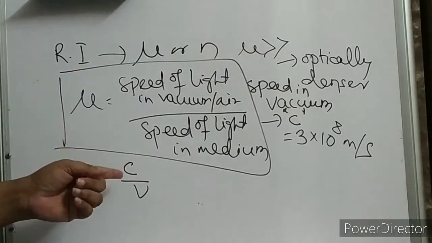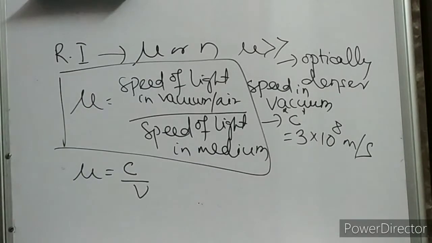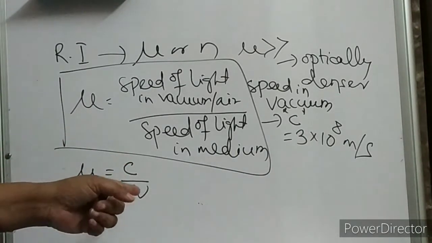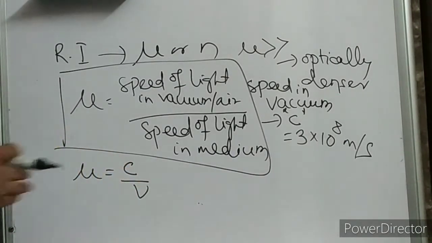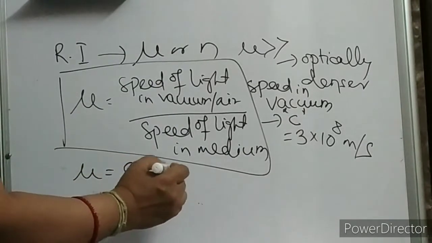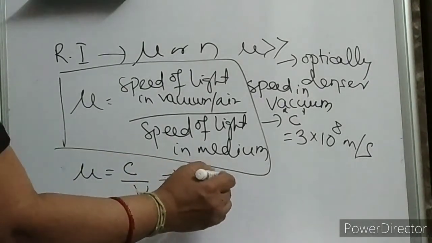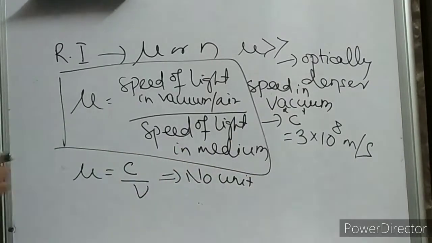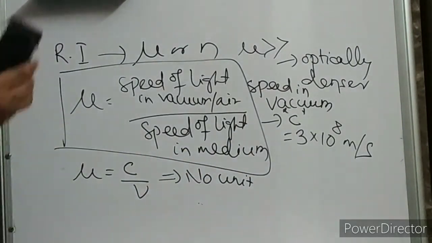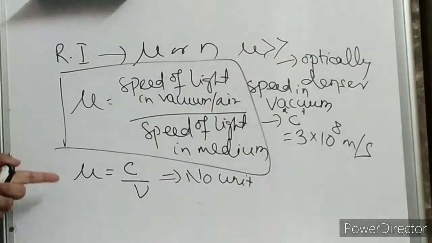Can you people tell me what is the unit of refractive index? Both have speed, children. Both are a ratio of speeds. So, no unit. Is it clear, children? No unit. Okay, let us now try to understand this refractive index.